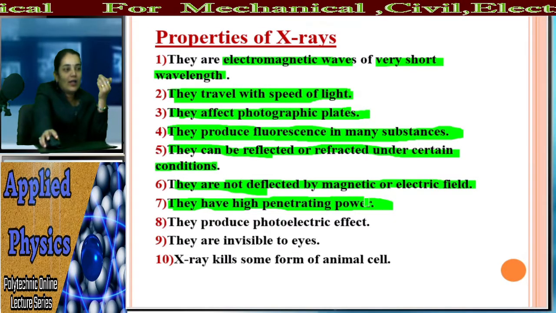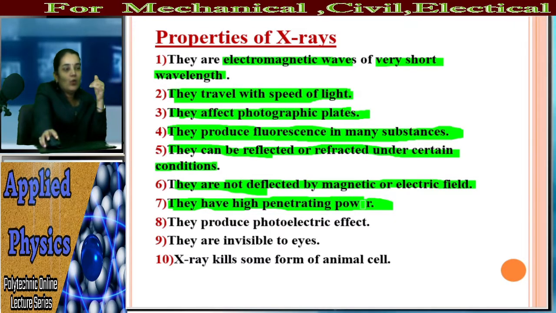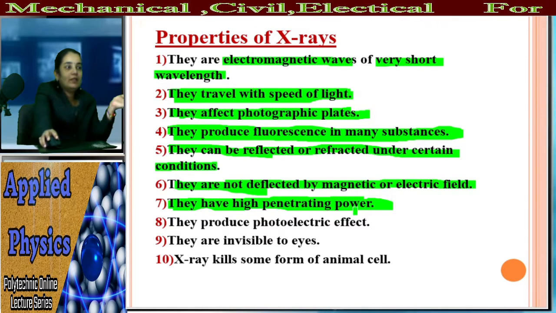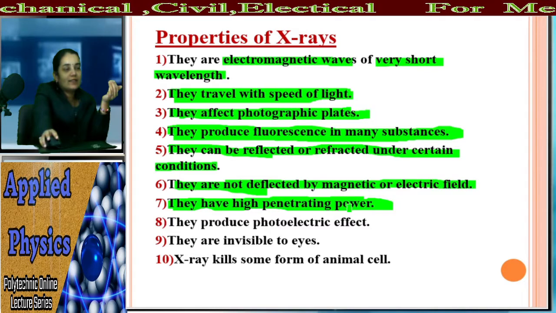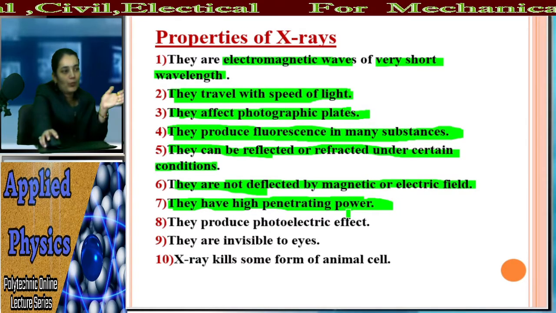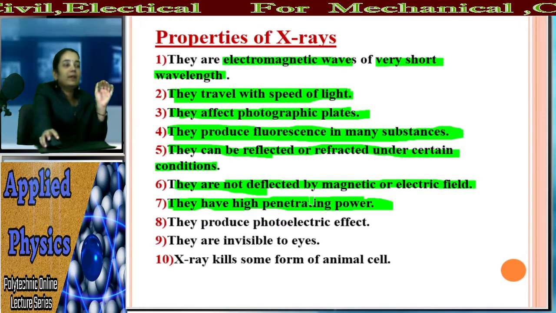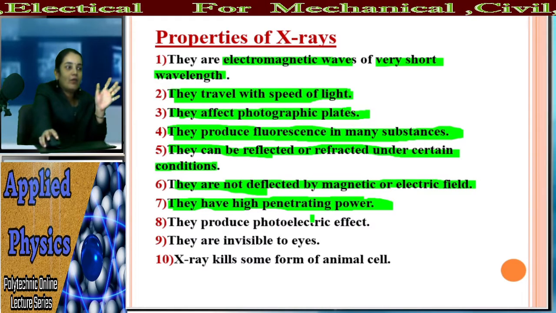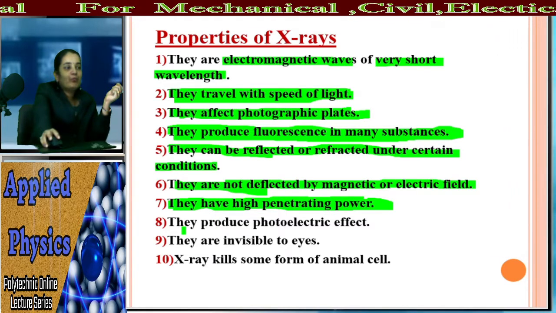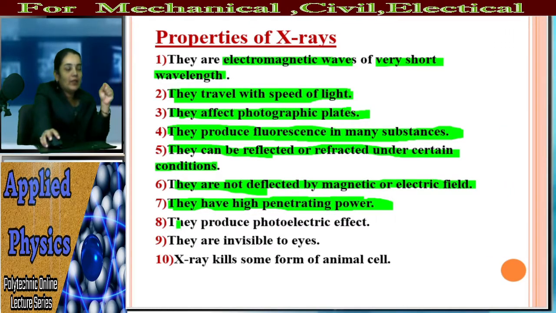That is called as hard X-ray. More is the power, harder is the X-ray. Less is the power, then soft is the X-ray. That means hard X-ray and soft X-ray. These are the two types of X-ray which is based on the penetrating power of the X-ray radiations. And so the X-rays are having high penetrating power.